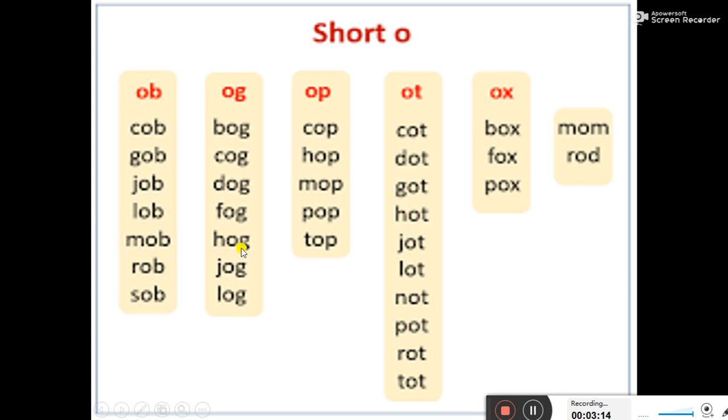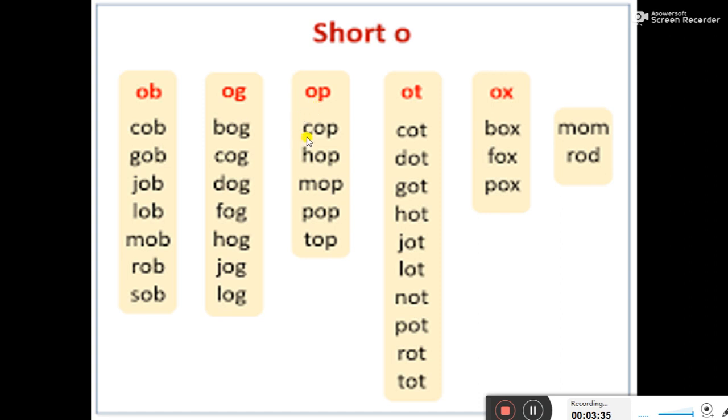H O G, hog. J O G, jog. L O G, log. Next pronunciation is of OP, op.